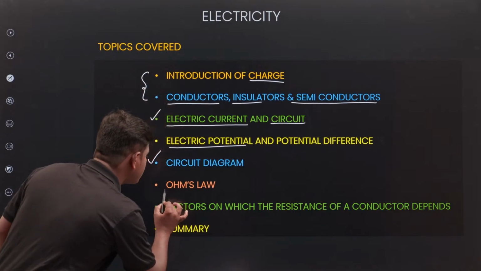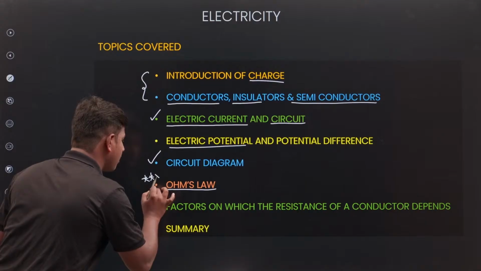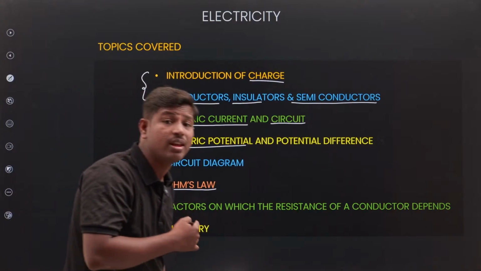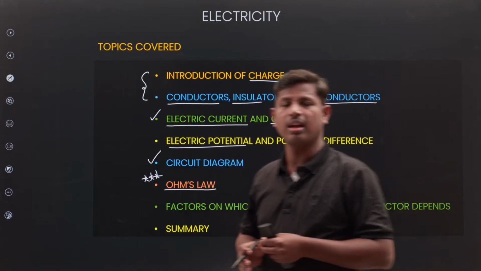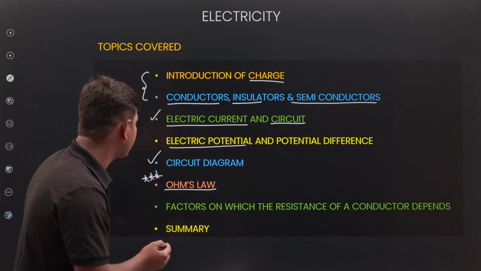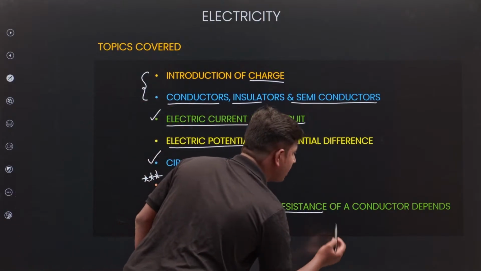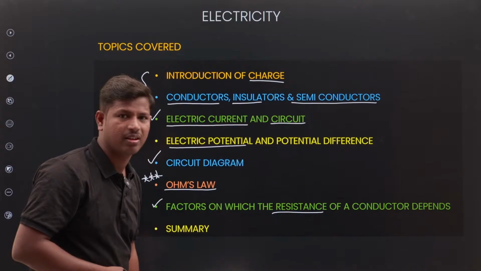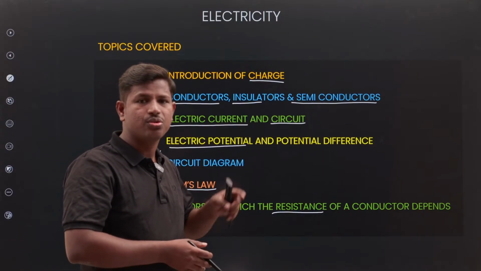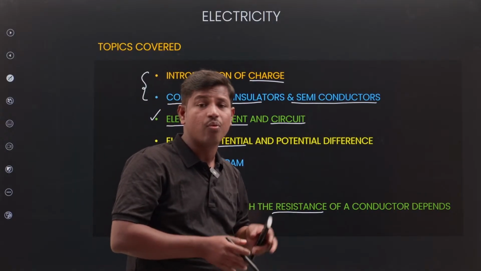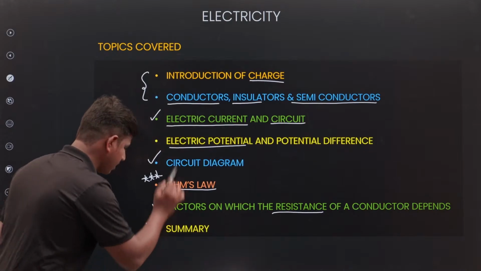Next, Ohm's law, the main important topic. It will be very useful for further classes also. What is Ohm's law? Next, factors on which the resistance of a conductor depends. First of all, you should know what resistance is and what factors are there. Next, summary.